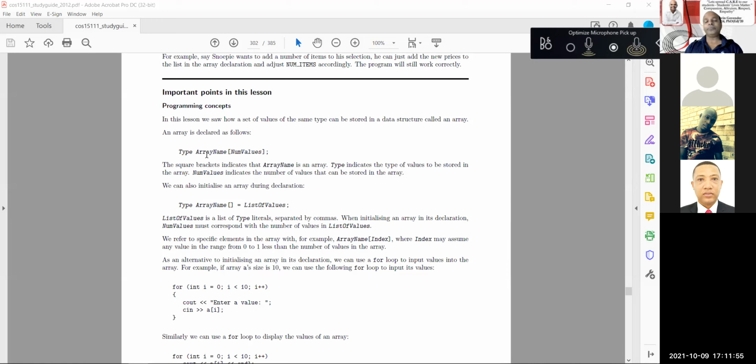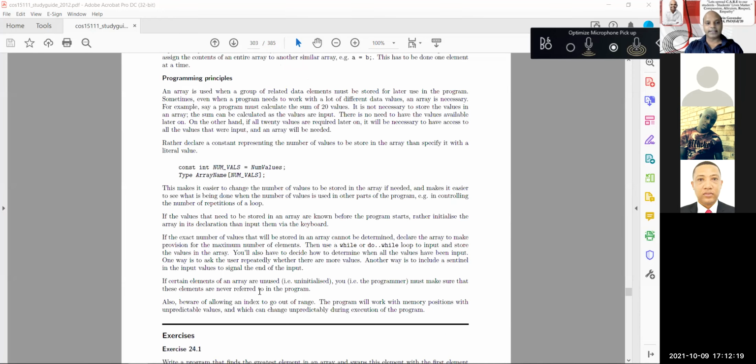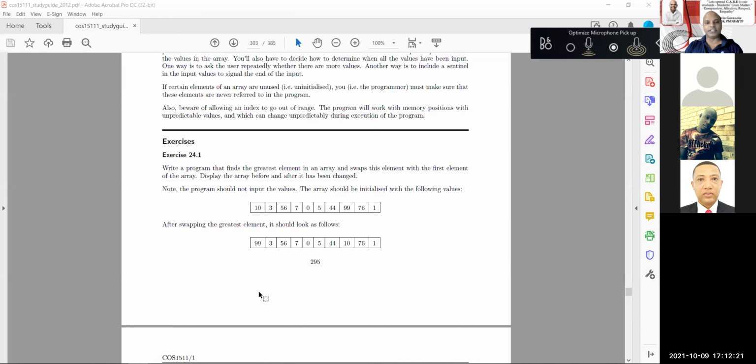Right, Sam? That's correct. Yes, thank you, Sam. If I want to specify a particular element in the array, I've got to access it by its index. So I must say mark subscript i. There we go, a subscript i. That means I'm going to run in the loop 0, 1, 2, 3, 4, 5, 6, 7, 8, 9 in this case. Now you can go through exercise 24.